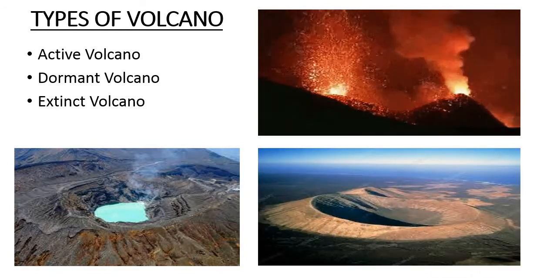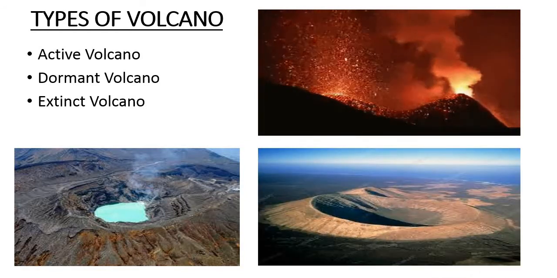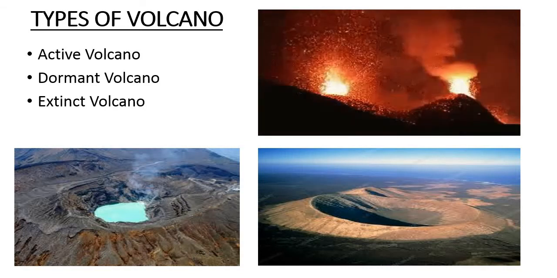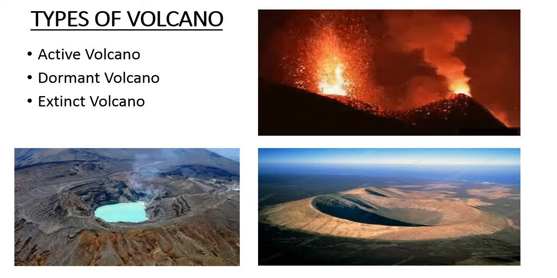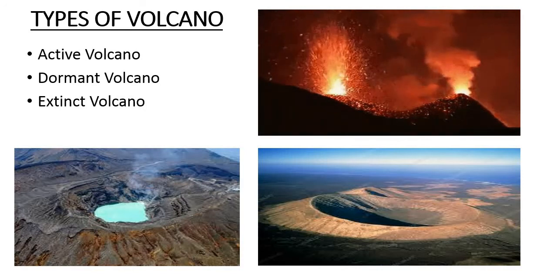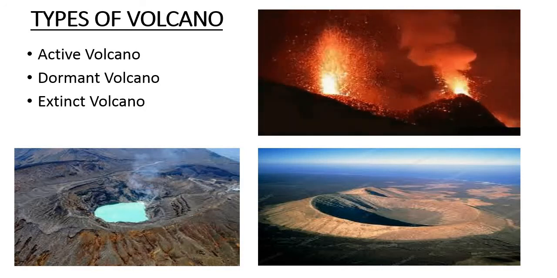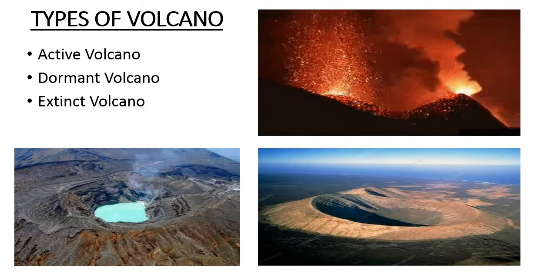Third one is extinct volcano. It is also called the dead volcano. These are volcanoes which have not erupted for thousands of years, and there is no indication of a future eruption as well.